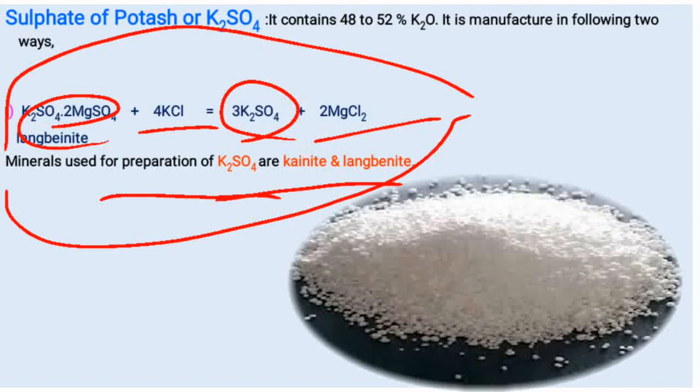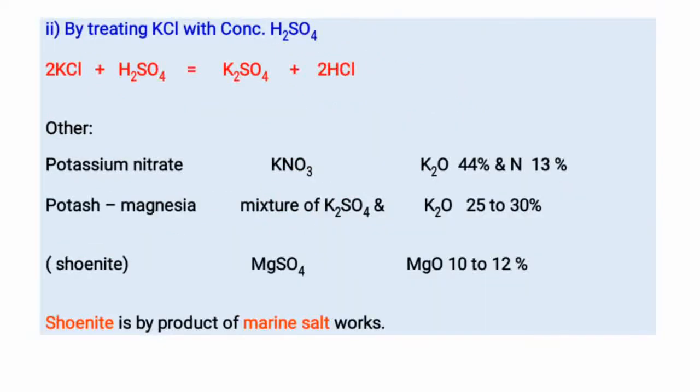Then the second method, by treating potassium chloride with concentrated H2SO4, that means sulfuric acid. In this method, it is water soluble. On application to the soil, it dissociates into potassium and sulfate ion.